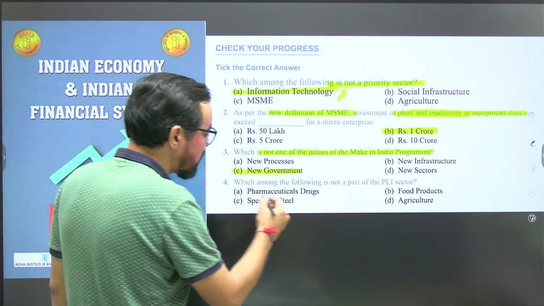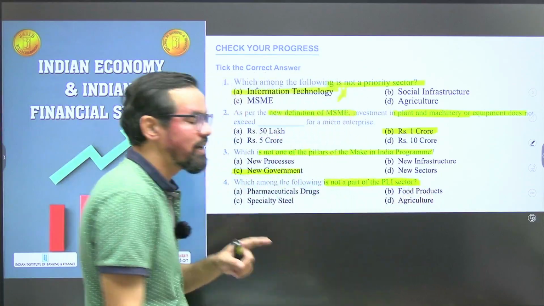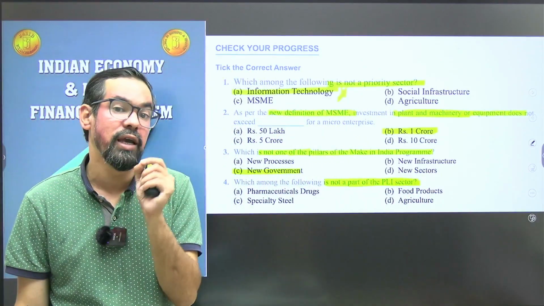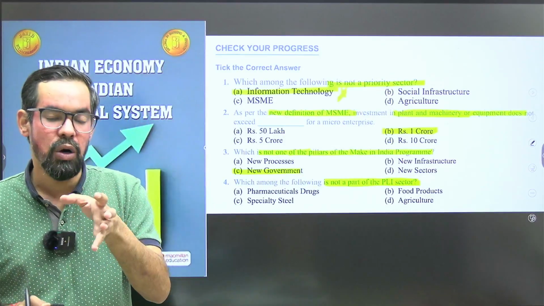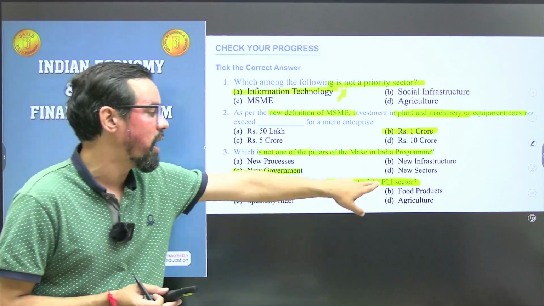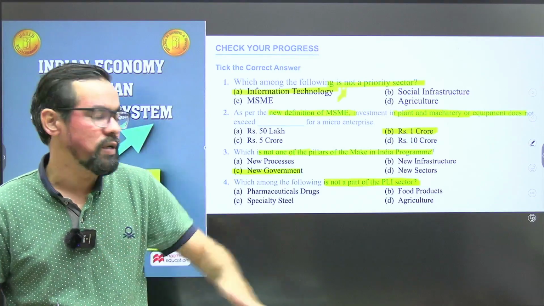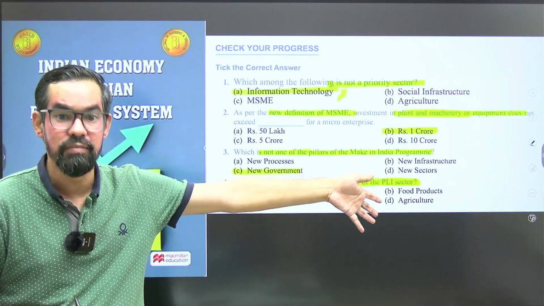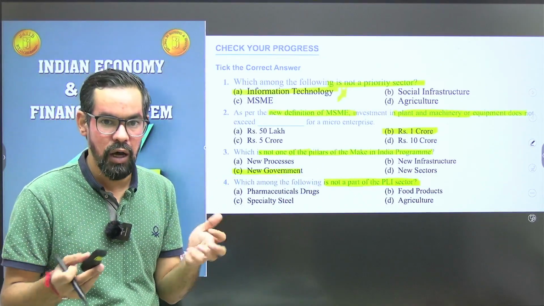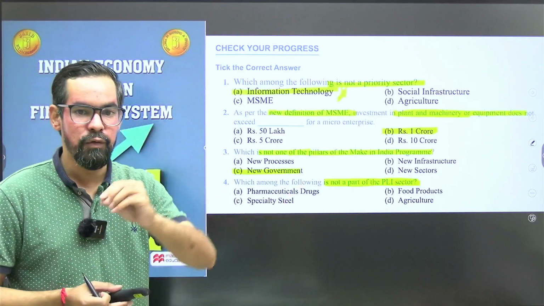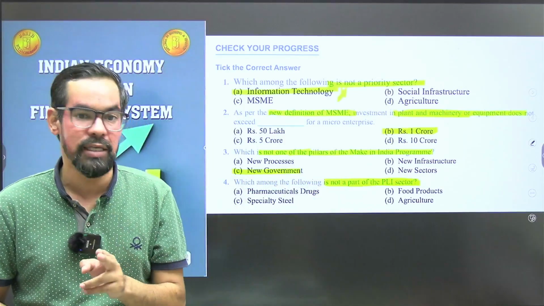Next one: which among the following is not part of PLI? PLI, the production linked incentive program, is again a very important one. As of now we have 14 areas or types of businesses which are part of this scheme, and the government is providing heavy subsidies to manufacturers through it. So it is related to manufacturing or production. And every time, if you see the budget of last year, the year before, or this year, you will definitely find something about the PLI scheme.